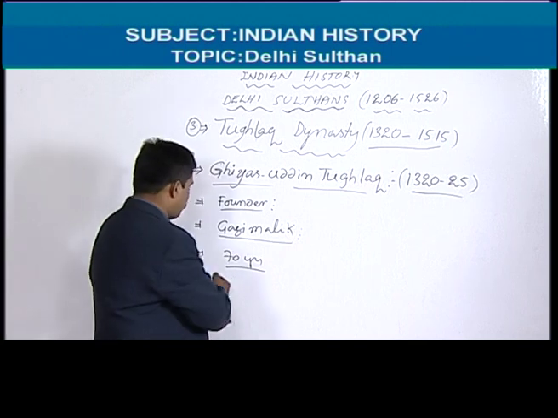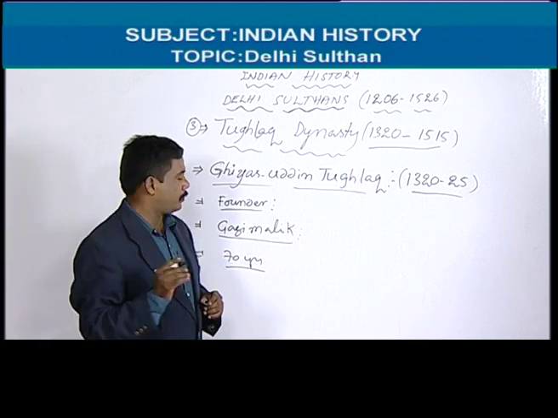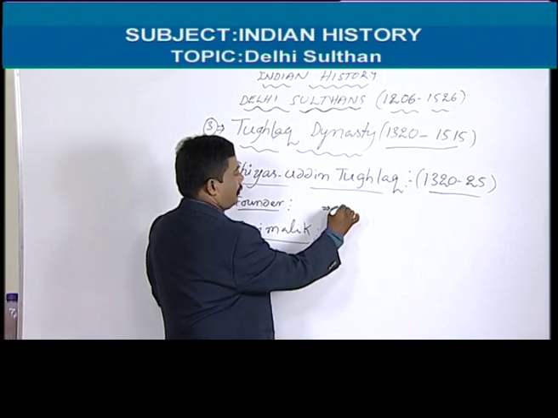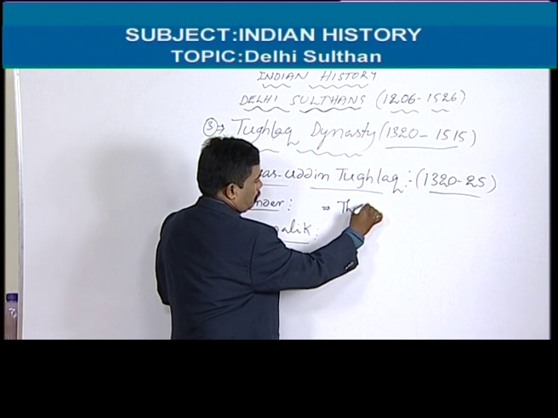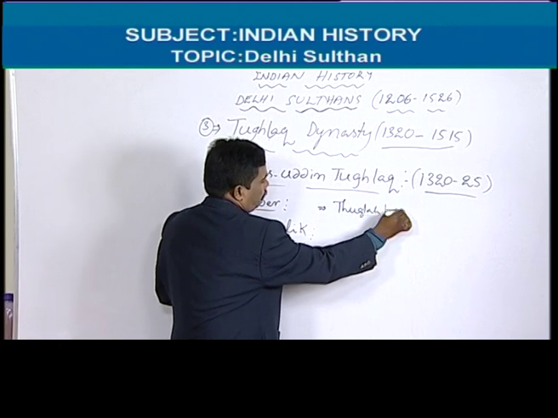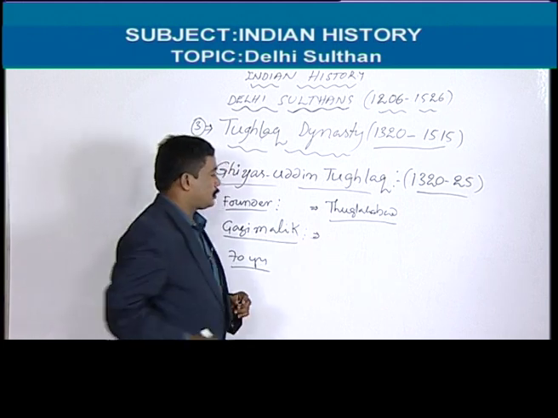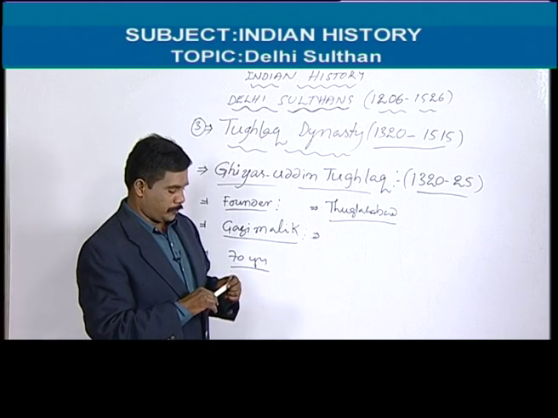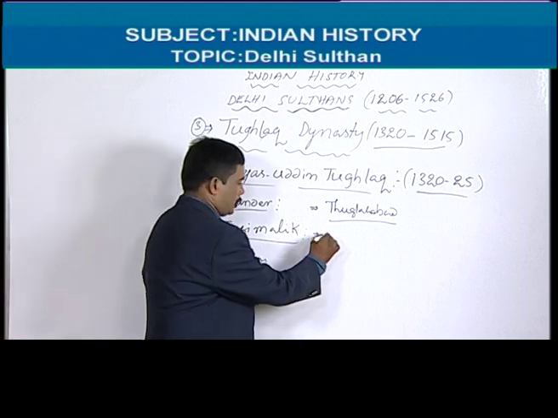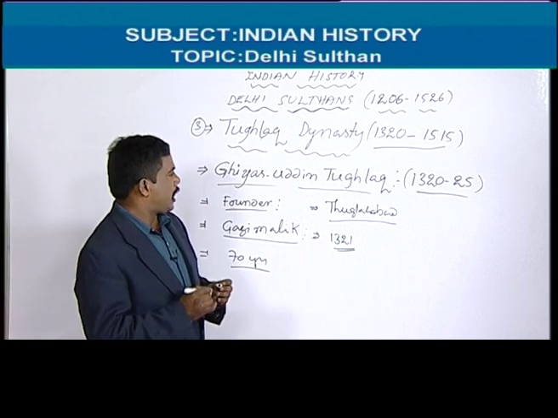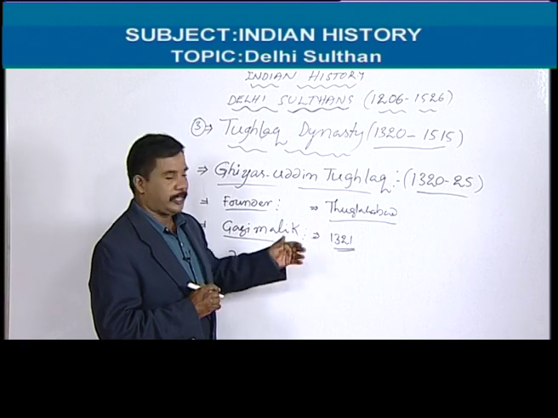In his period, the most important point to remember is that he built Tughlaqabad. Also, in 1321, Ghiyasuddin Tughlaq attacked the Kakatiya dynasty.